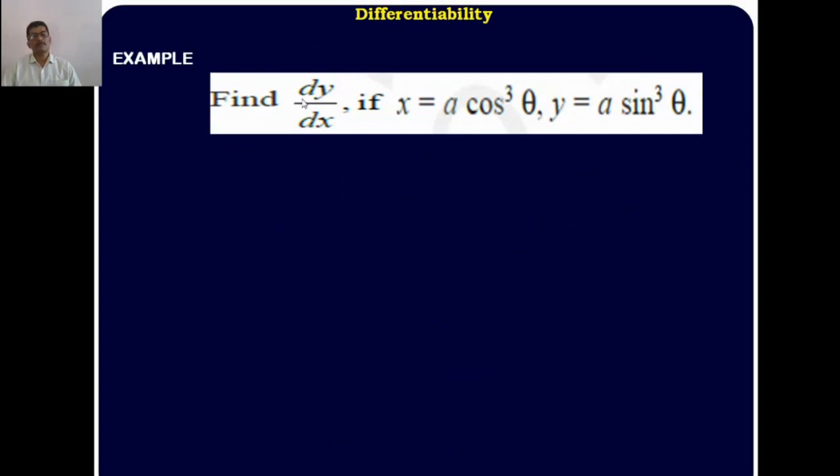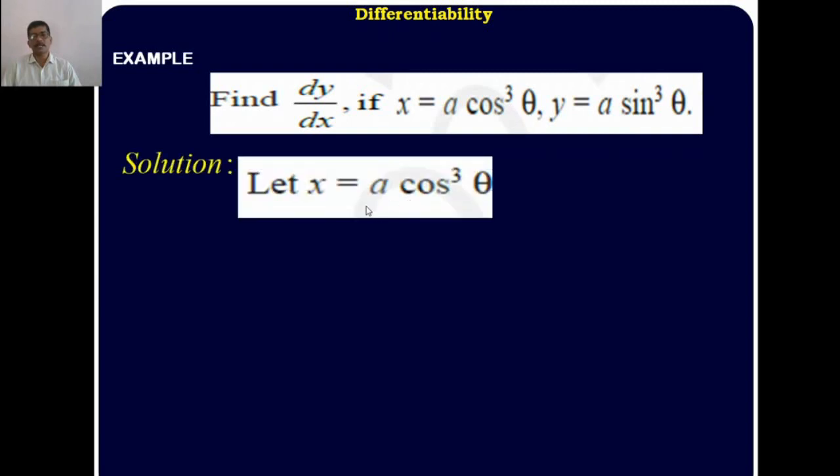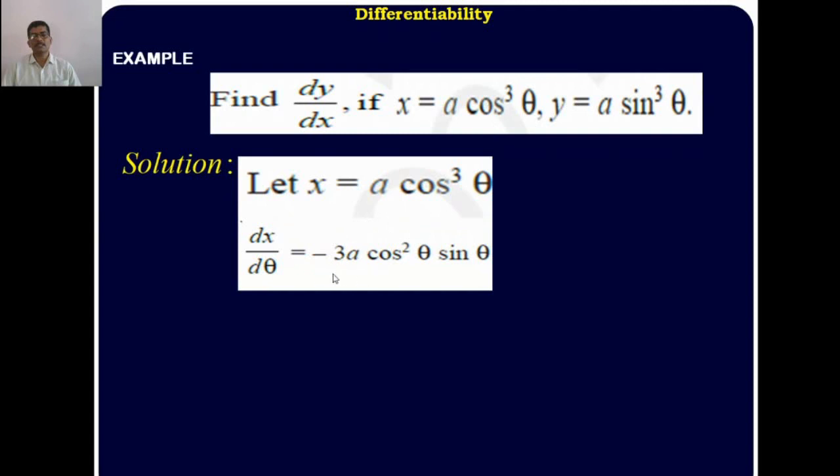Next problem. Find dy upon dx if x is equal to a into cos cube theta and y is equal to a into sin cube theta. Here also x and y are represented by the variable theta. Therefore, the parameter is theta. The given function is in parametric form. Given that x is equal to a into cos cube theta, therefore differentiating x and y with respect to the parameter theta, dx upon d theta is equal to a is constant, cos cube theta is 3 times cos square theta, derivative of cos theta means minus sin theta, simplify: minus 3 times a into cos square theta into sin theta.